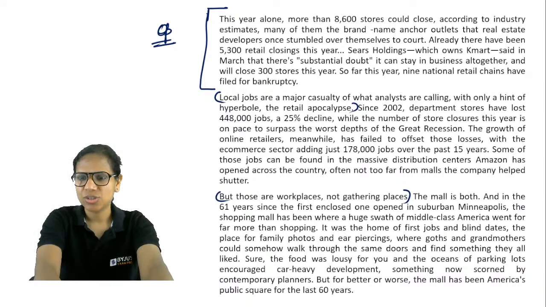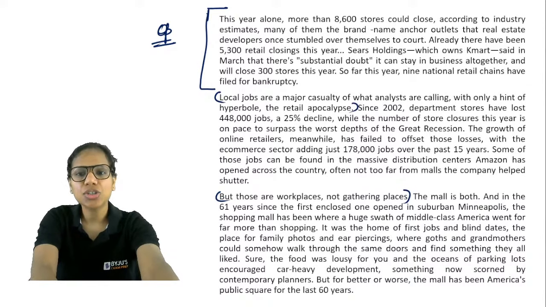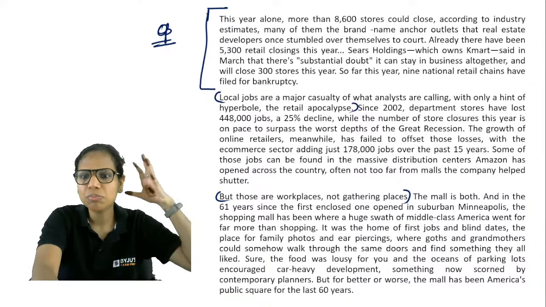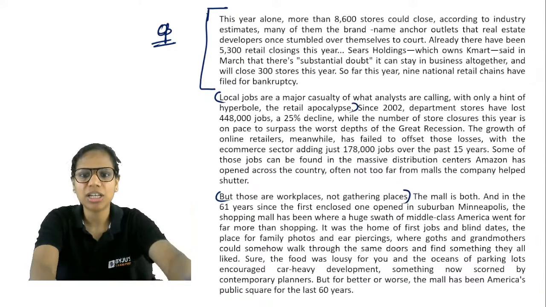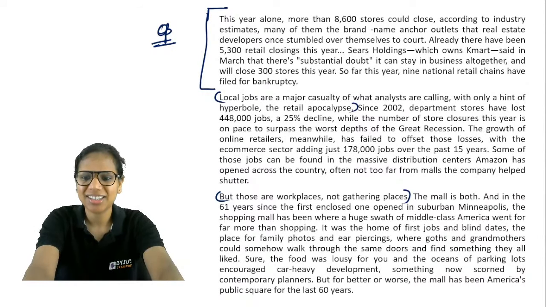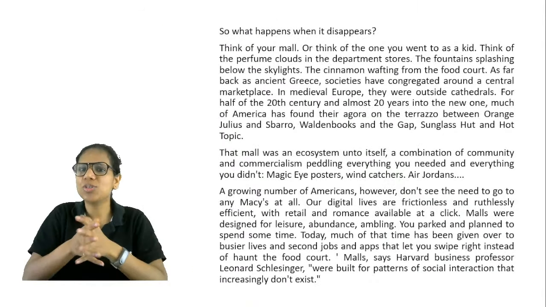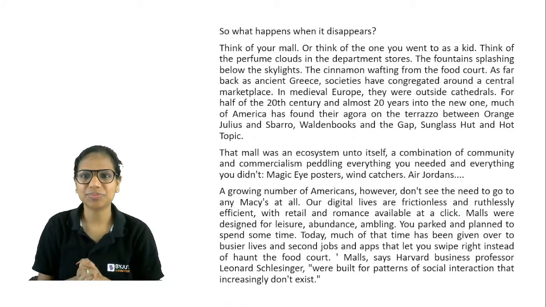So, so far you've understood. See, the first paragraph gives very important information to us. The second paragraph further elaborates on it. It gives the impact on jobs. The third paragraph talks about a function that malls serve. But those are workplaces, not gathering places. The mall is both. So this is how you should read an RC passage. Basically, the story should keep on building in your head as you read. It shouldn't just be an isolated case of reading. So what happens when it disappears? Yes. Read further.